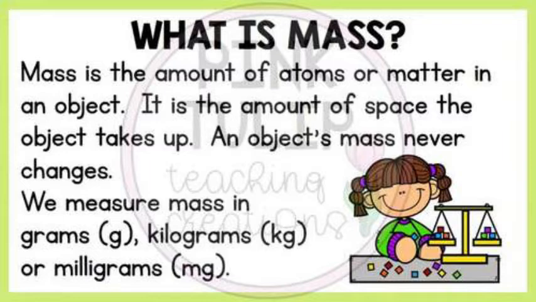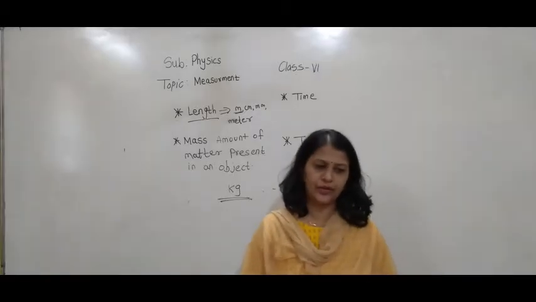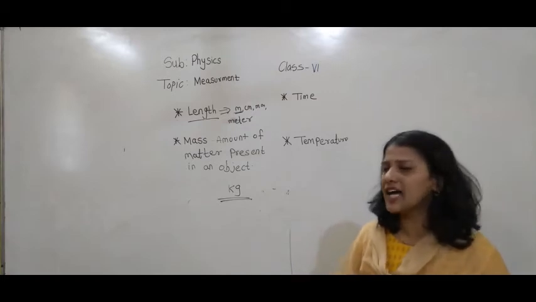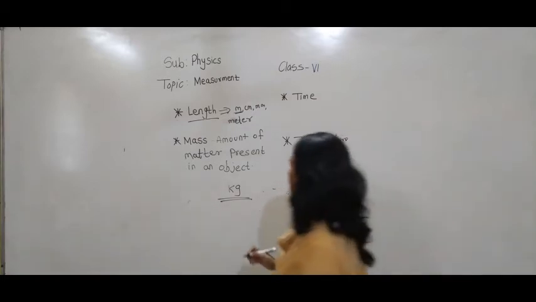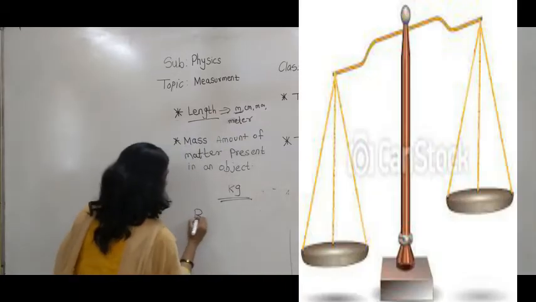So how can we measure the mass? Mass we measure in gram, milligram, kg, yes or no? So these are the different units of mass. But the worldwide accepted unit for the mass is kg. The instrument used to measure the mass is beam balance.